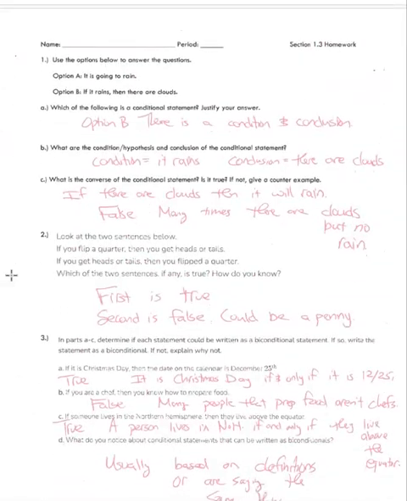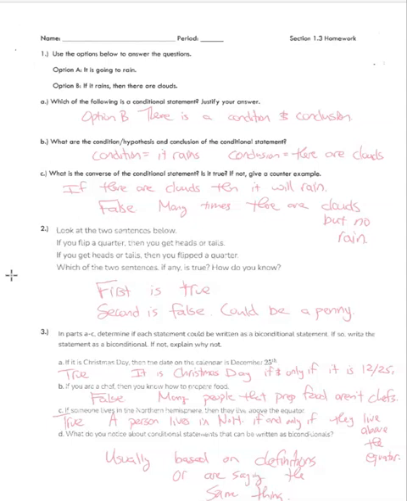Let's go ahead and take a look over the homework. On the first one, it says use the options below to answer the question. Option A is it is going to rain.